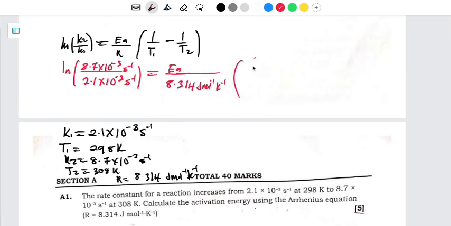Then open bracket 1 divided by T1. So what is our T1? Our T1 is 298 kelvins. Then our T2 is 308 kelvins. So this is what we have.